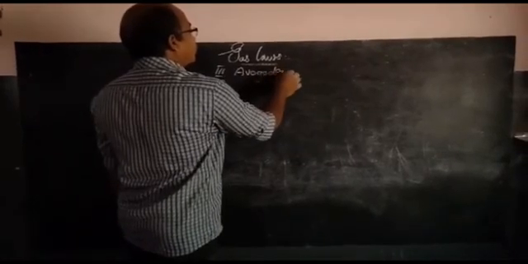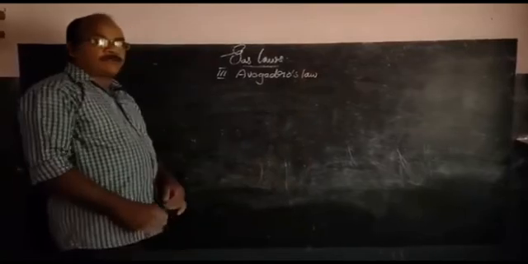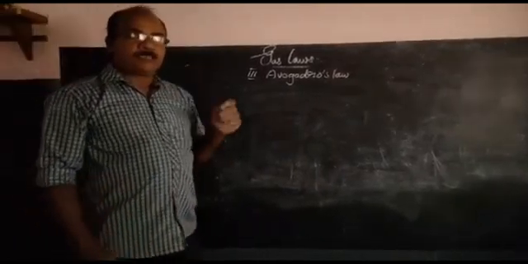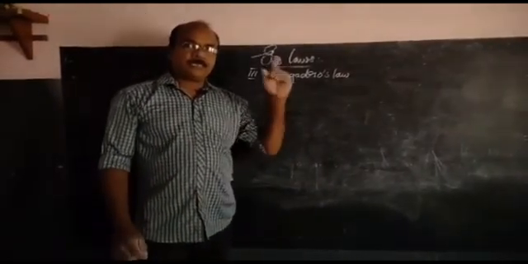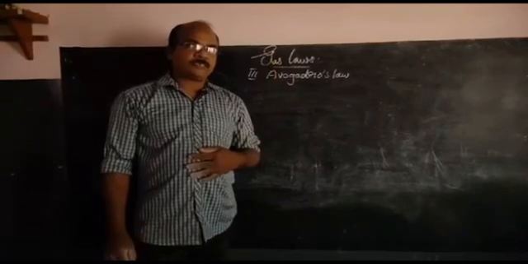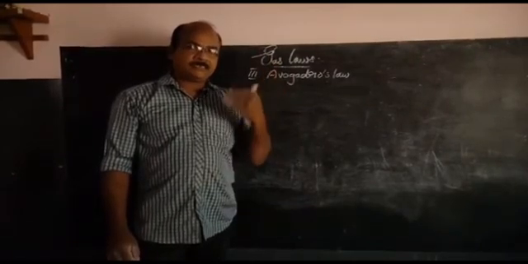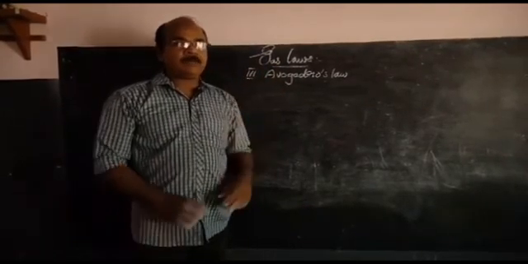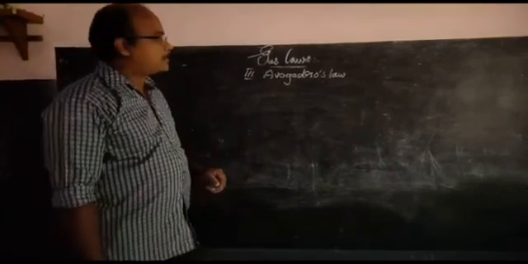The third gas law was proposed by the scientist Avogadro, and that law is called Avogadro's law. First of all, we learned Boyle's law, where temperature and number of molecules were kept constant. Then we learned Charles' law, where pressure and number of molecules were kept constant.